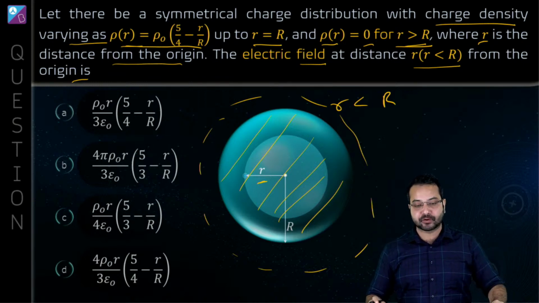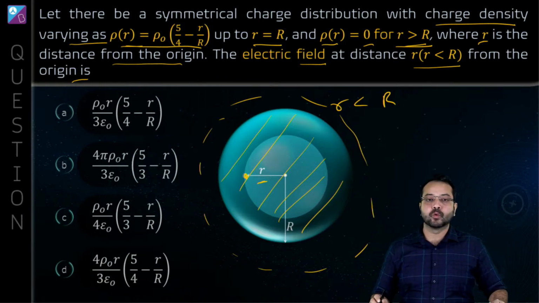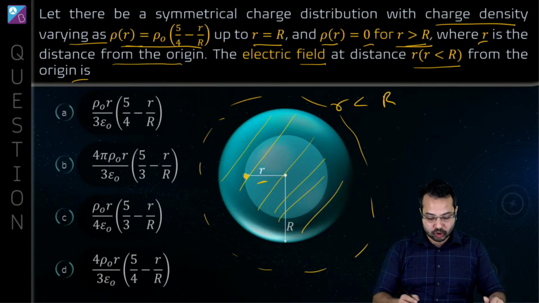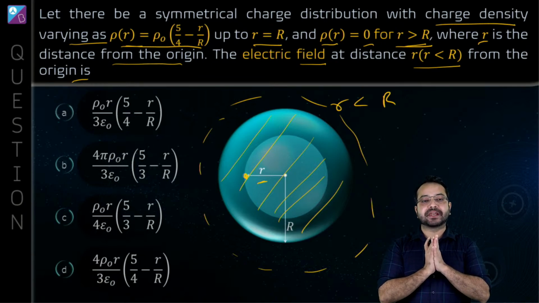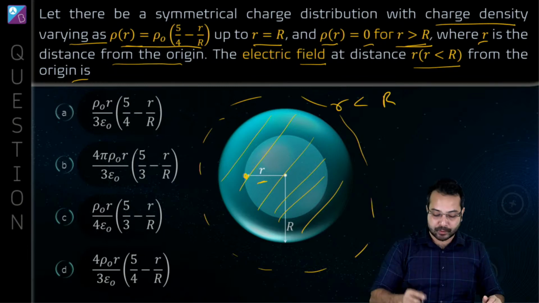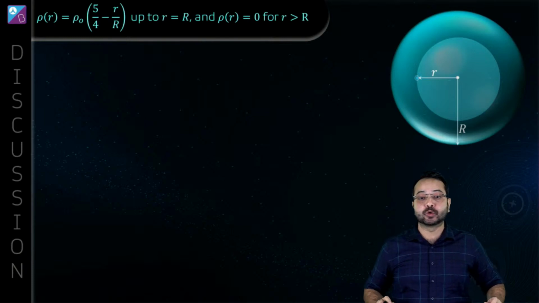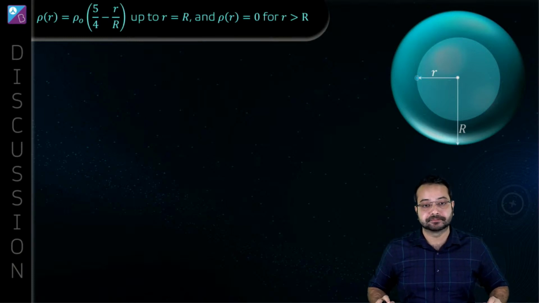We have to find the electric field at a point which is at a distance r from the center. Alright, so the first thing you're going to tell me is what is the concept that we are going to use over here. Quickly tell me the concept that I need to use in order to solve this question.